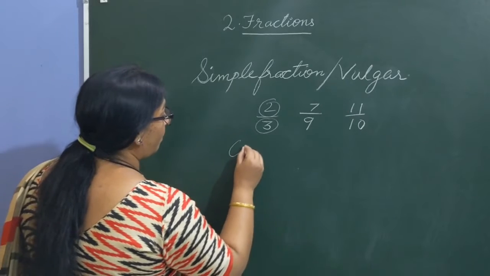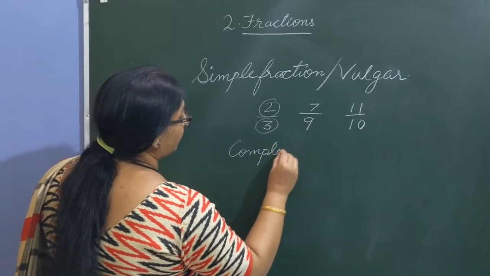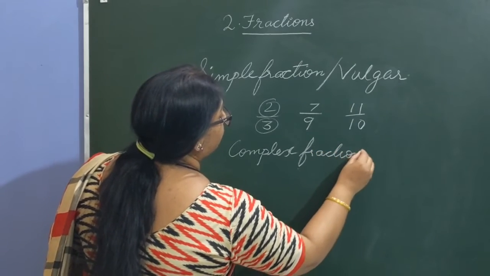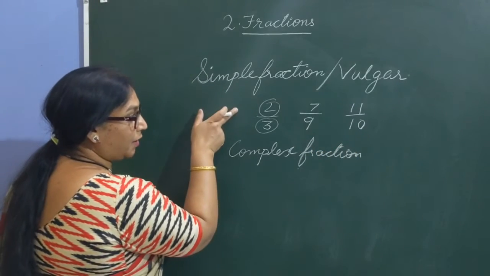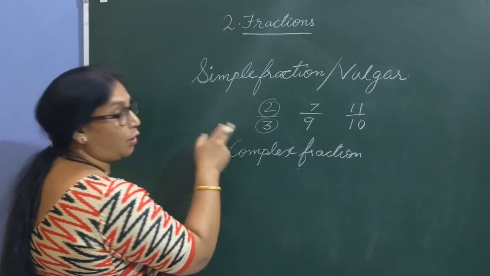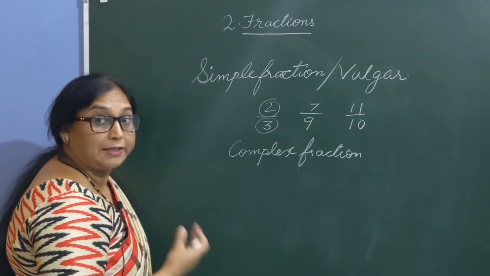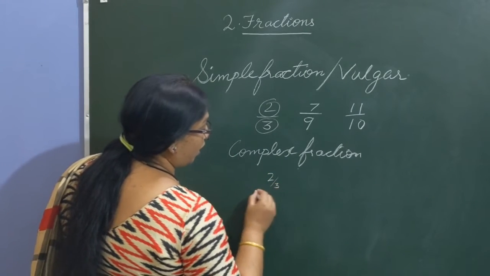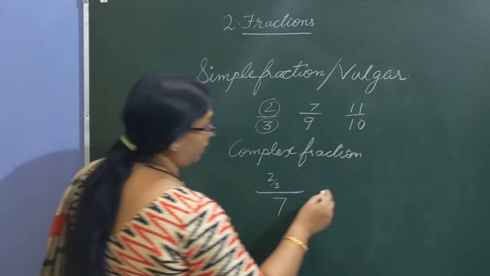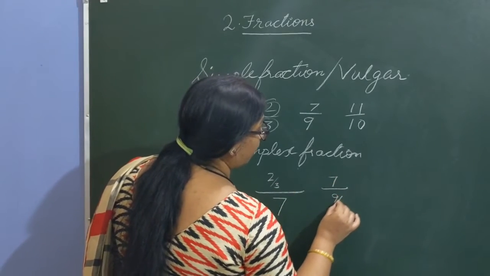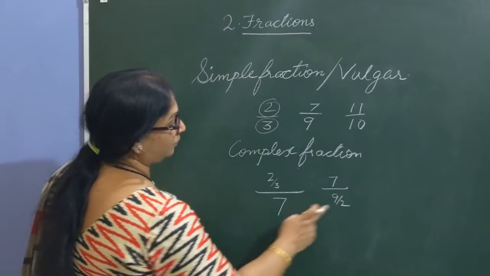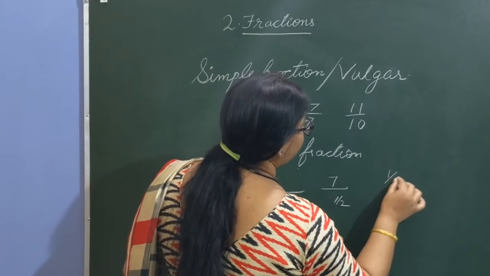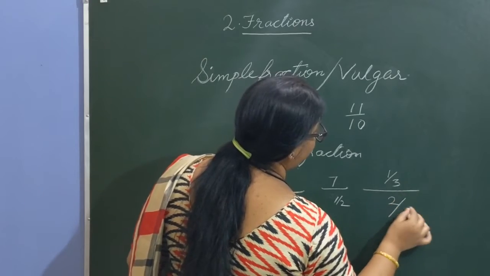Whereas in case of complex fraction, numerator or denominator or maybe both contain a fraction. Let me explain you how. 2/3 upon 7, or 7 upon 9/2. One more example, 1/3 upon 2/5.